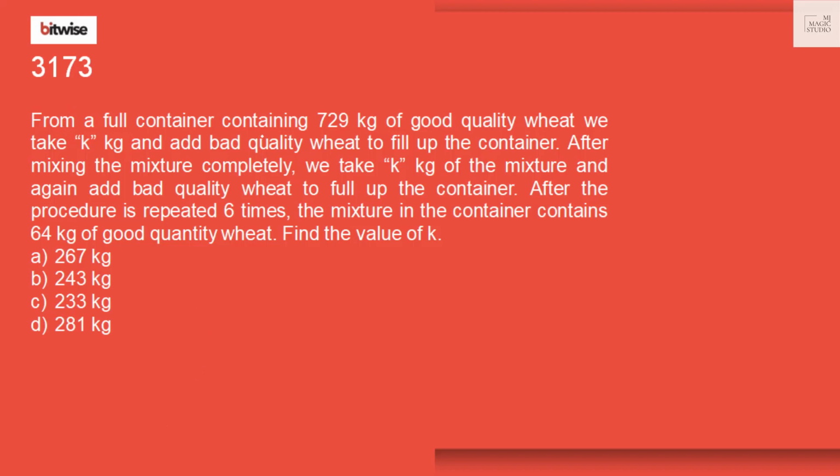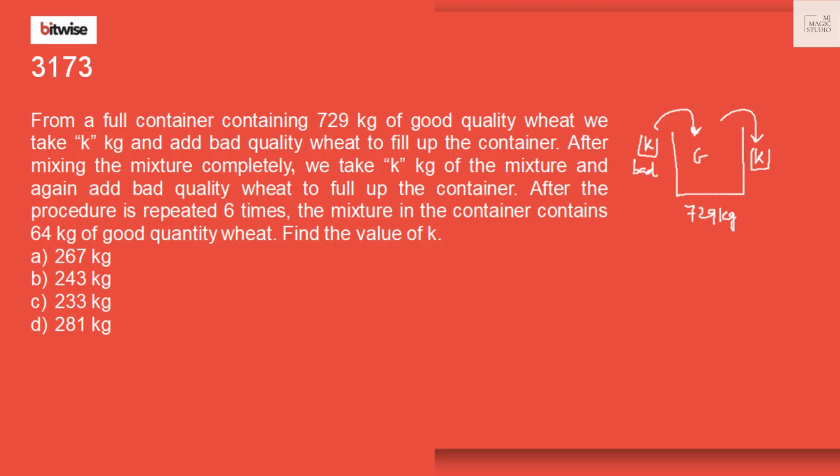From a full container containing 729 kg of good quality wheat, the container size is 729 kg and it is filled up with good quality wheat. We take out k kg and add bad quality wheat to fill it up, meaning k kg of bad is added.